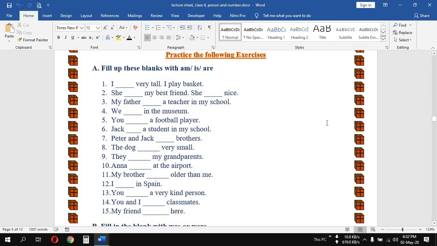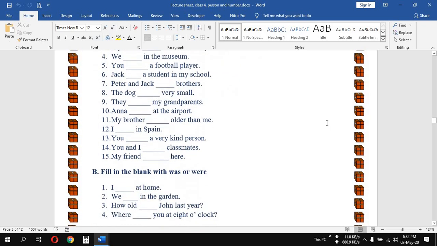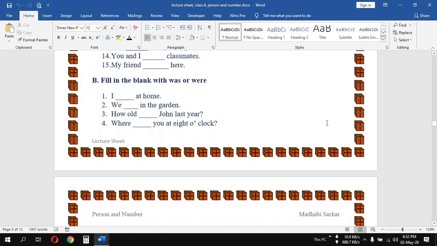She dash nice. She is my best friend. She is nice. My father. My father is the third person singular number. So my father is a teacher in my school.